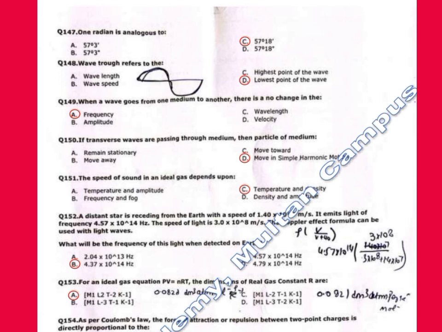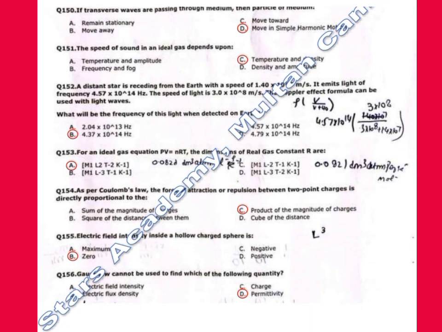150. If transverse waves are passing through the medium, then the particle of the medium remains stationary, move towards, move away, move in simple harmonic motion. Correct option is move in SHM, simple harmonic motion. 151. The speed of sound in an ideal gas depends upon what? Temperature and density.